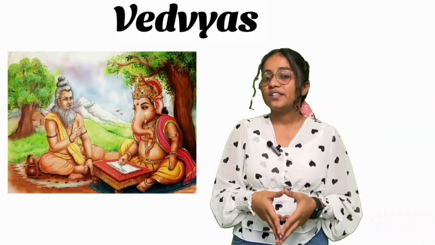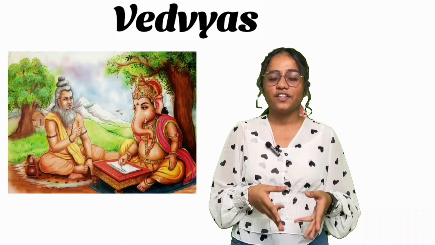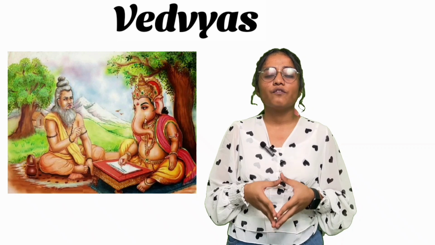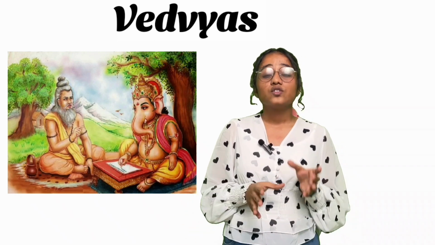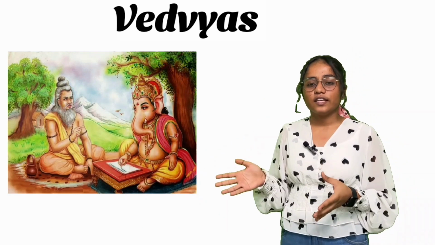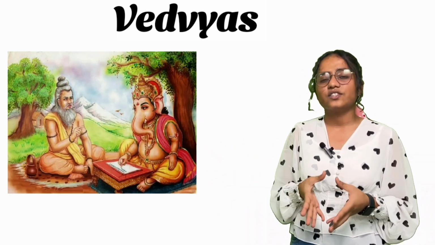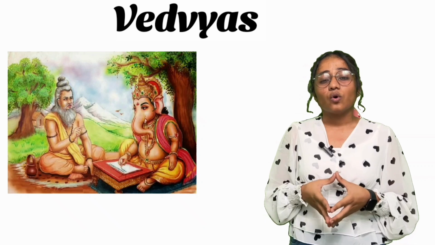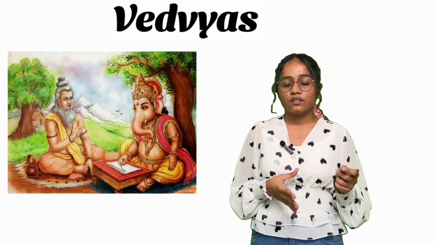We all know who is Ved Vyas. Ved Vyas has written the Mahabharata, and he was one of the seven immortals. So now learn the sentence of Ved Vyas. In this picture, we can see that Ved Vyas is speaking and Ganeshji is writing that thing. So Ved Vyas has written the Mahabharata.